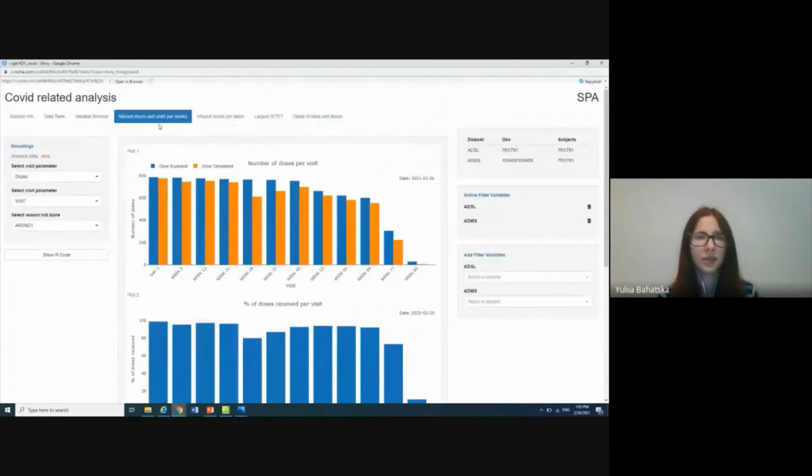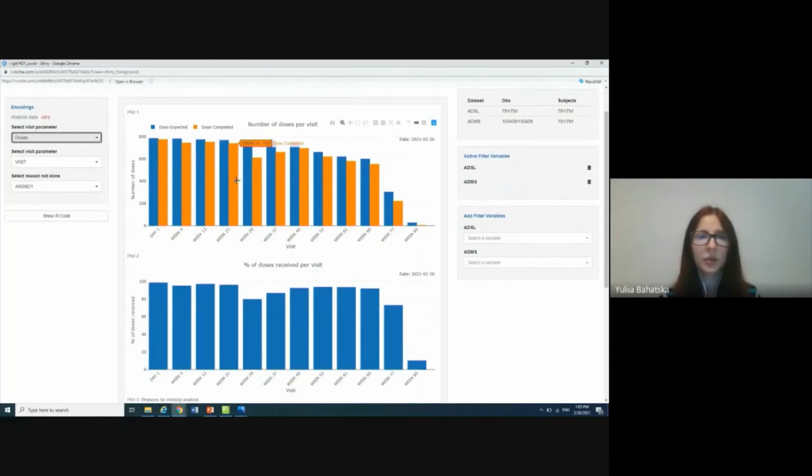There are quite some tabs in this app, but we will only concentrate on these two because they give us the most information. On the left side, we can choose between visits and doses and also some other variables. On the right side, we see the dataset that we have been using and can also filter it if needed and get some information about the dataset, such as the number of observations. So here we can see the number of doses expected and completed, and we can see that at week 29 and 37, there is a quite significant difference between the expected doses and completed doses.